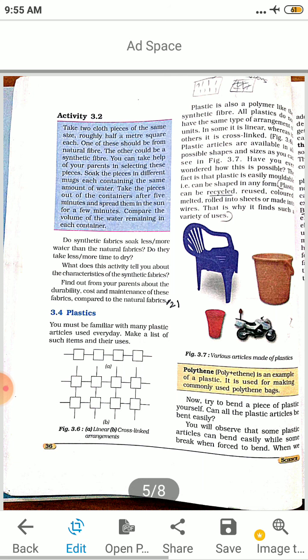Plastics. You must be familiar with many plastic articles used every day. Make a list of such items and their uses. Plastics, where are they used? Water bottle, chair, bucket, dustbin. All these things are made up of plastic.